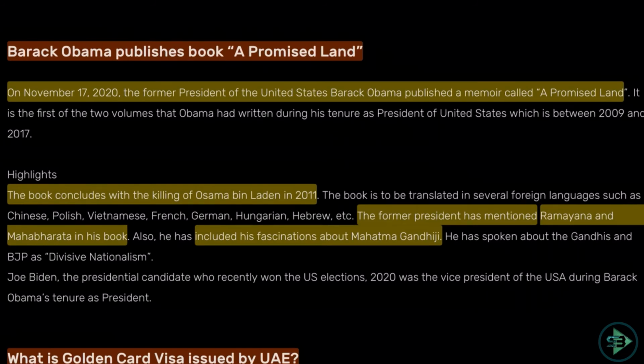So that's why it becomes a part of our GK, because a relation of India is being mentioned in that. And also he included his fascination about Mahatma Gandhi. So know the name of the book, the content of the book, and what is the Indian connection to the book. Okay, anything from this could be part of your exam.